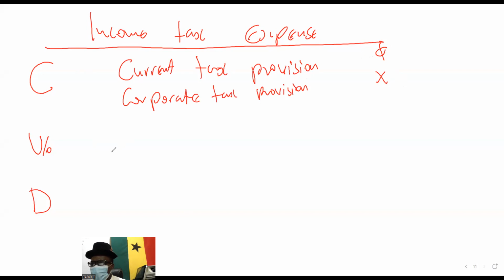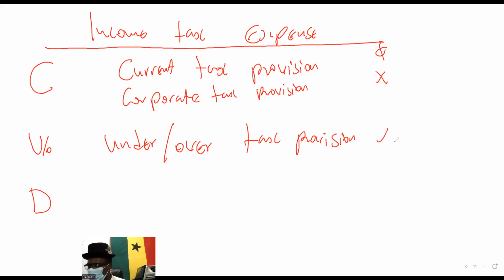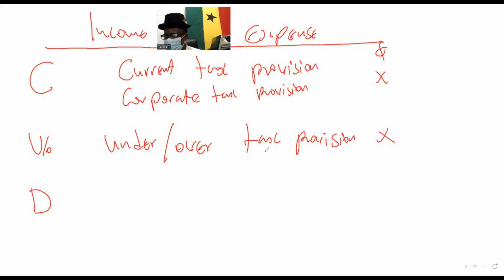The U is called under or over tax provision. And the very last one is called movement in deferred tax.